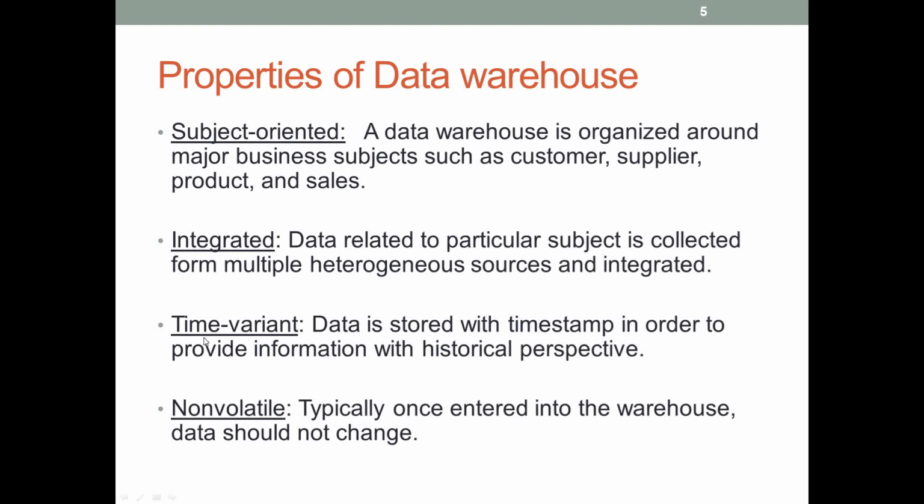Then the time variant. Data is stored in a data warehouse as a series of snapshots with a time stamp, so you can do analysis based on this time data. For example, you can see your company's sales status in a particular month of a particular year, or what the progress is, or whether there is any loss. You can analyze your data from a historical perspective. That is the meaning of time variant here.